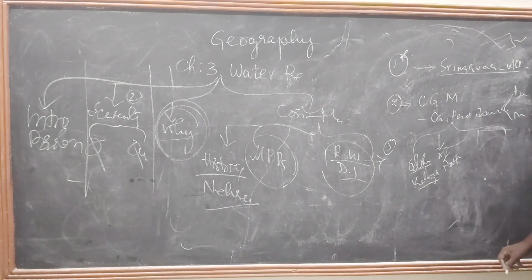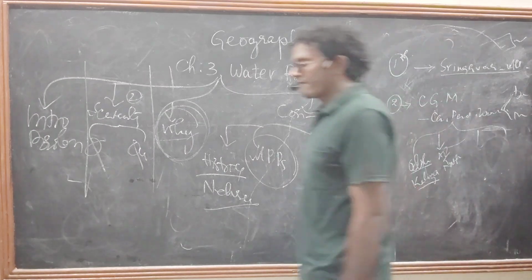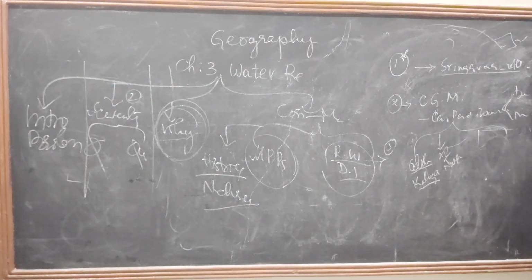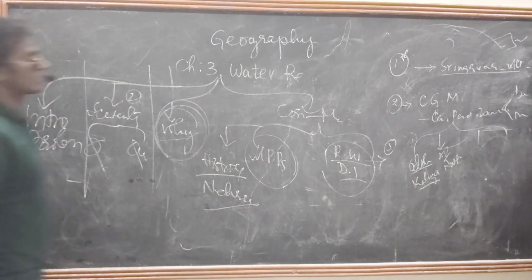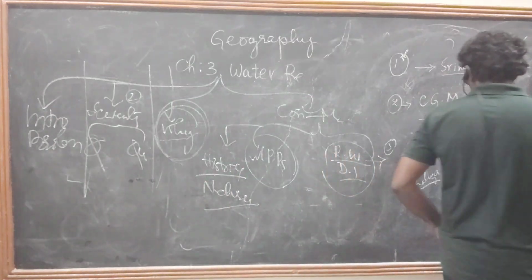Sophisticated irrigation system. What is it?